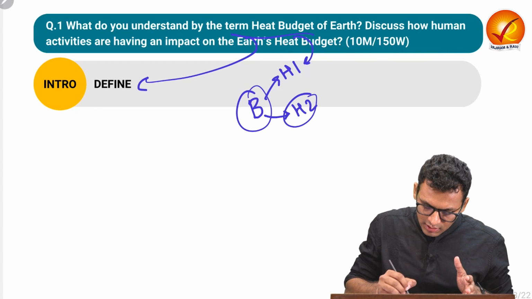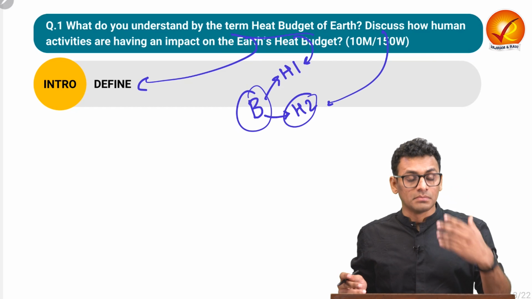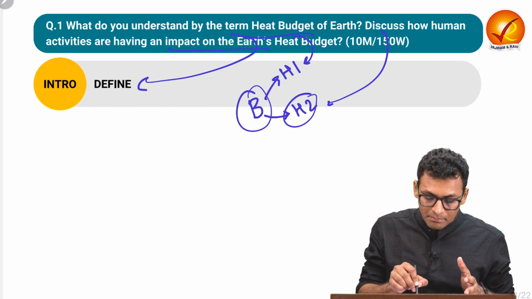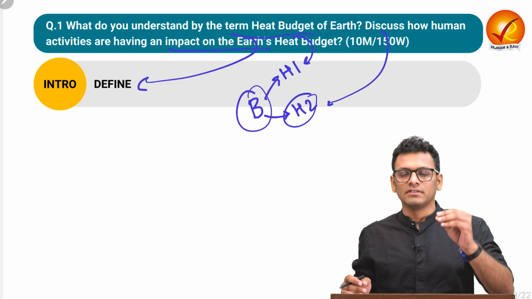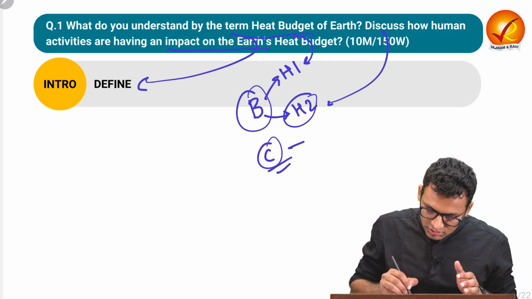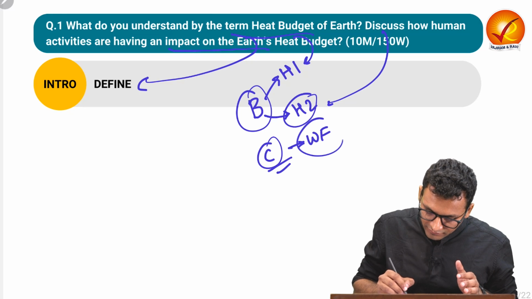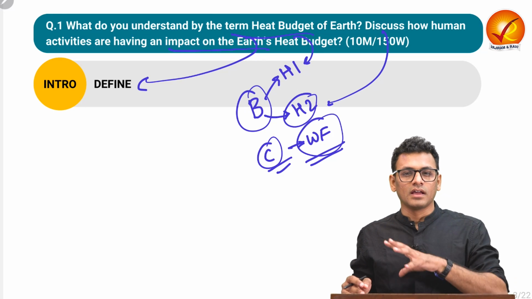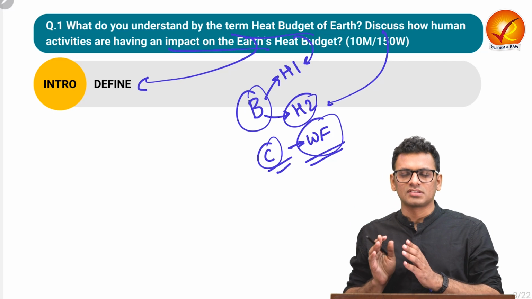In heading 2, as there is a direct explicit demand, which is to talk about the impact of human activity on Earth's heat budget, that is going to be heading 2, and in the conclusion we will be talking about the way forward. So this is all we have to understand as structuring the answer.